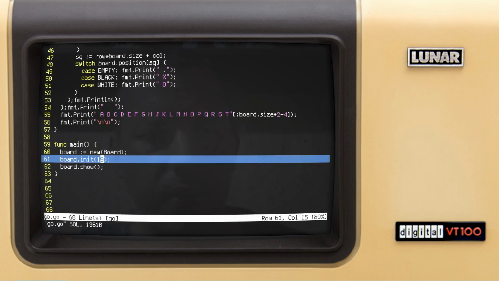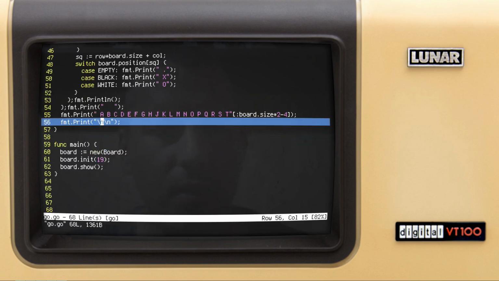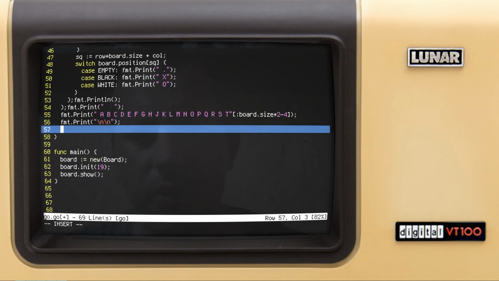So one last thing to add here is we want to know what the side is and what the code is. So I just do fmt.Print and I guess 1, 2, 3. Hopefully that's enough. Maybe 4. Yeah, maybe 4.